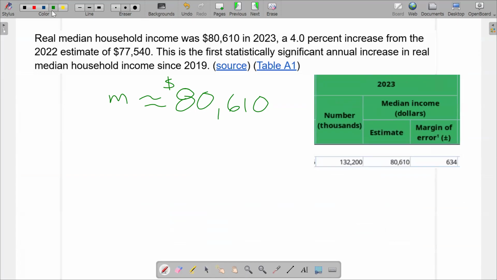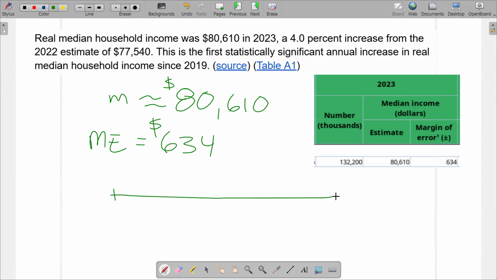So other things to note here, the margin of error, usually we call that ME, is 634. So that would be $634. Based on that, we can create a confidence interval estimate. How do we do that? Well, I'm just going to draw it out here. Right in the middle of my confidence interval is the 80,610.